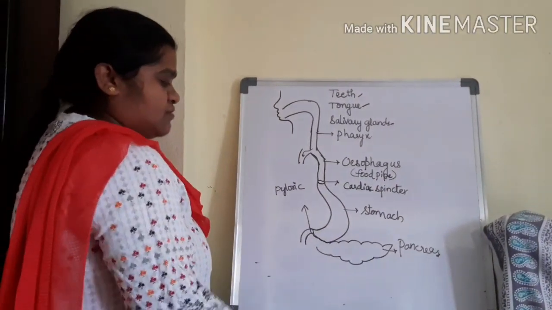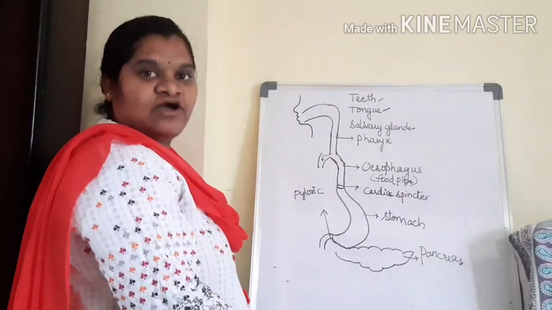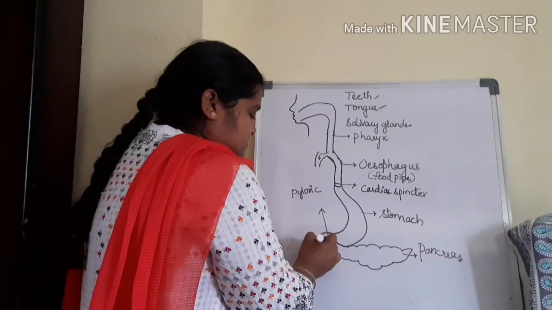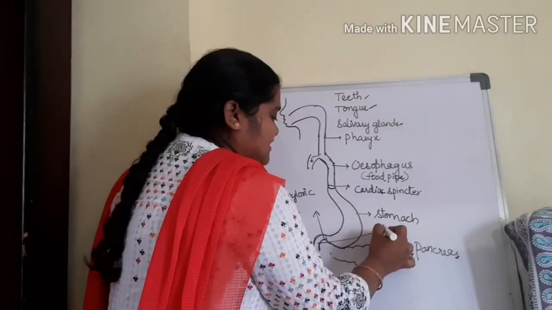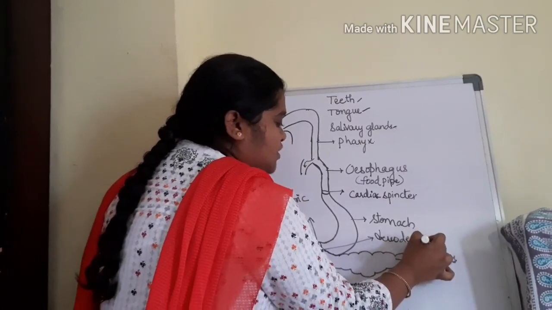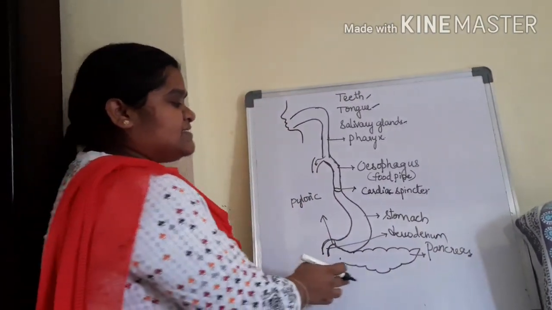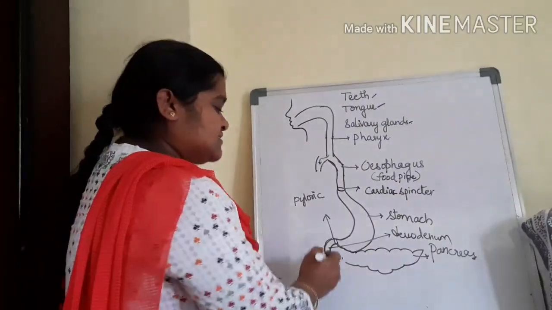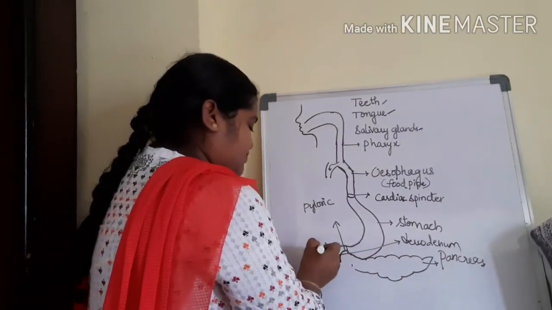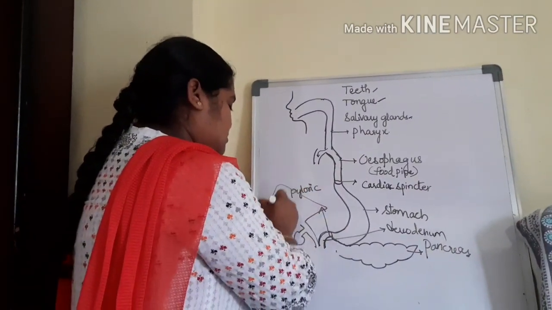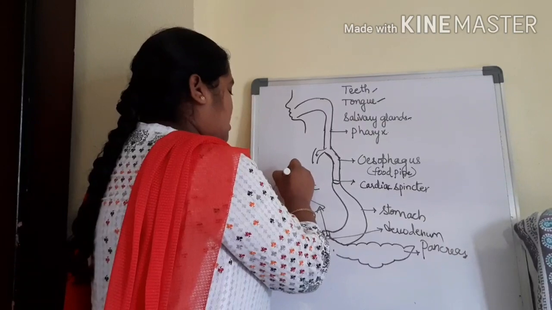At the end of the stomach is the pyloric sphincter, and it continues as a tube-like structure called duodenum. To the duodenum, towards the right side, a leaf-like structure is there, called pancreas, and towards the right side a structure is attached, called liver.